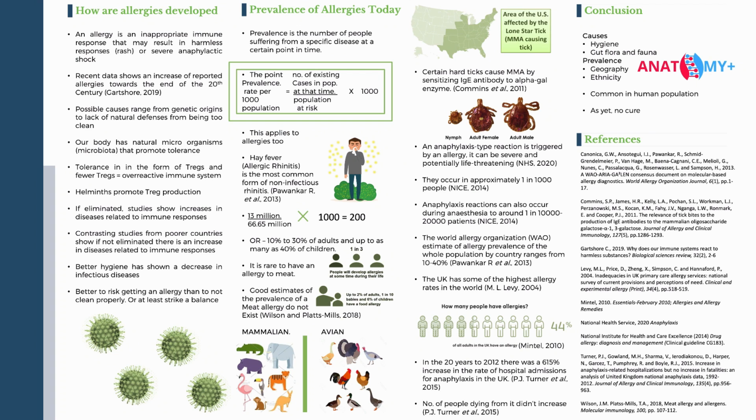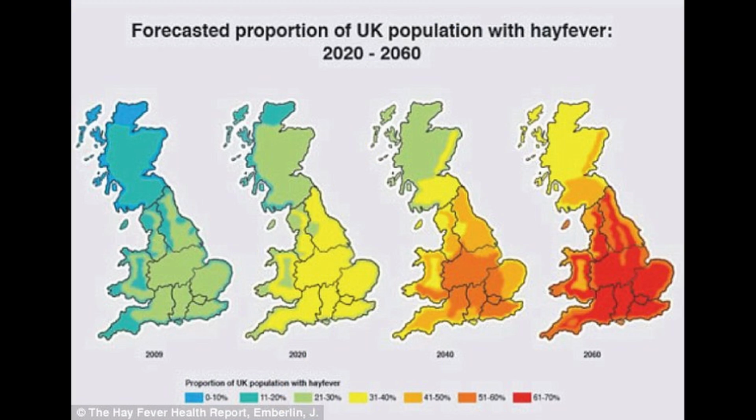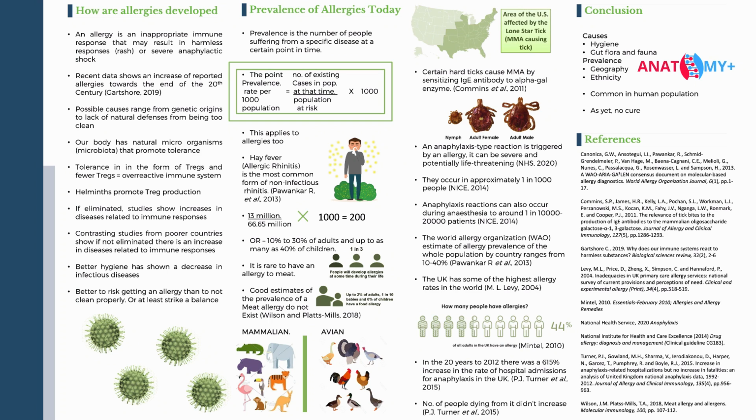Across the whole world, the World Allergy Organization estimates allergy prevalence of the whole population by country ranges from 10 to 40%. As well as this, the UK has one of the highest allergy rates in the world, as in 2020 it was estimated around 44%, and it's still increasing, as between 1992 and 2012 there was a 615% increase in the rates of hospital admissions, though interestingly, the number of fatalities did not increase.